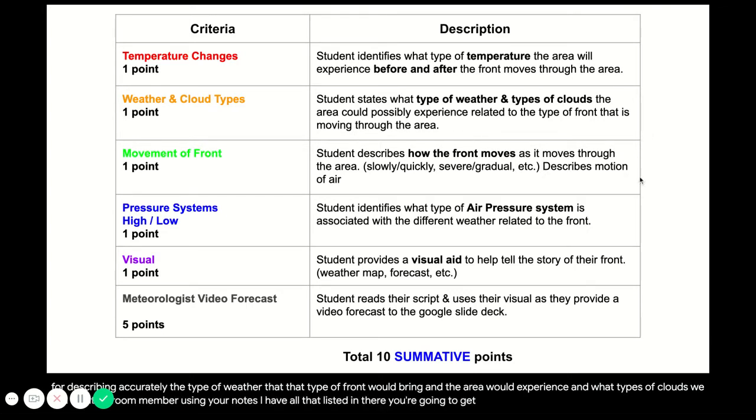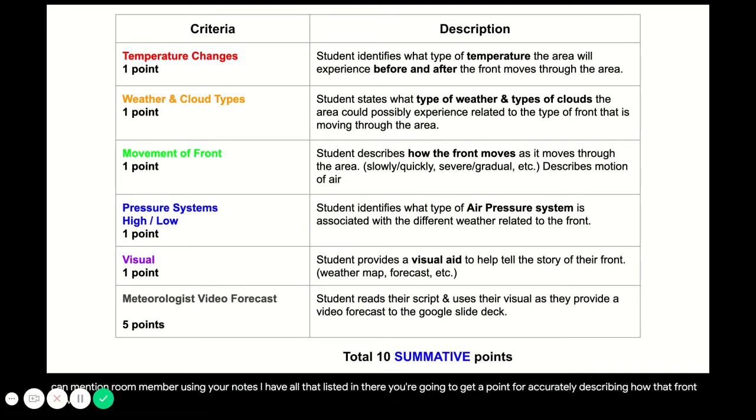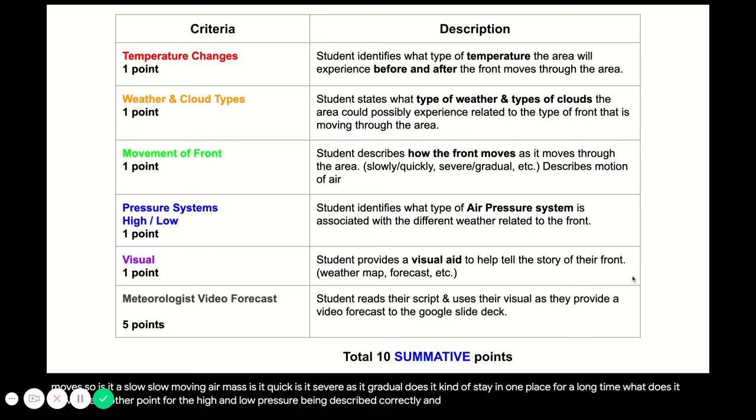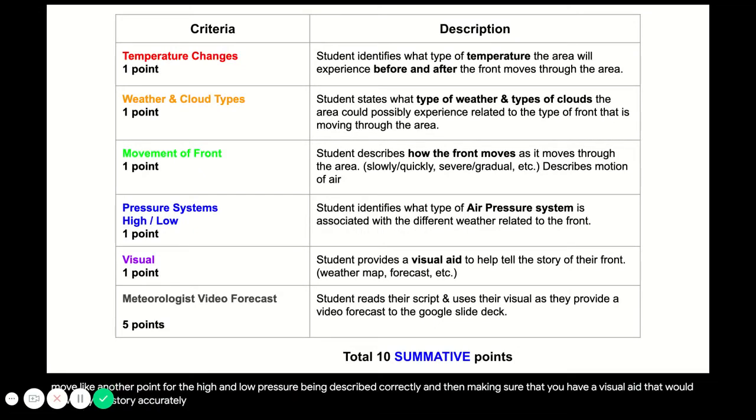You're going to get a point for accurately describing how that front moves. So is it a slow moving air mass? Is it quick? Is it severe? Is it gradual? Does it kind of stay in one place for a long time? What does it move like? Another point for the high and low pressure being described correctly. And then making sure that you have a visual aid that would go with your story accurately.